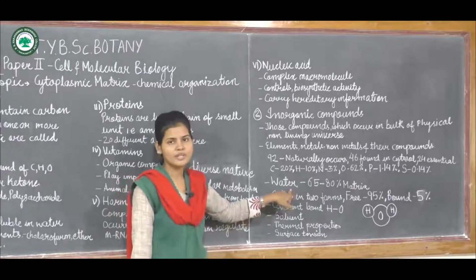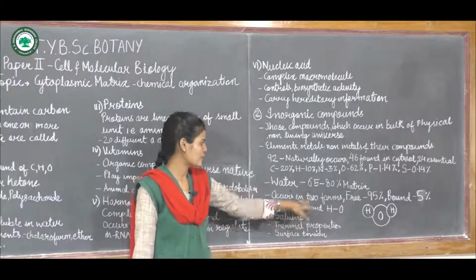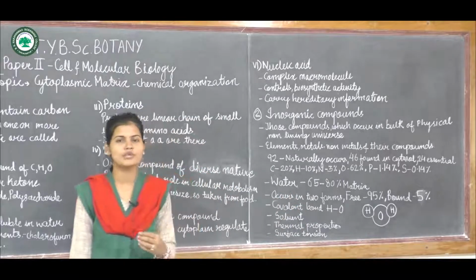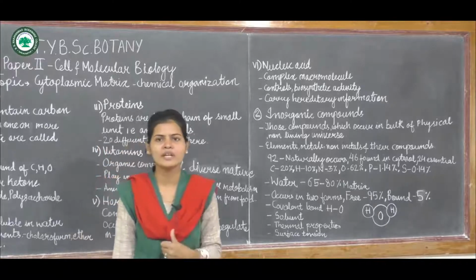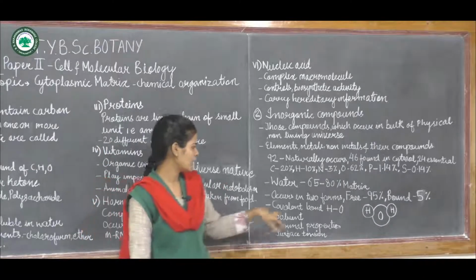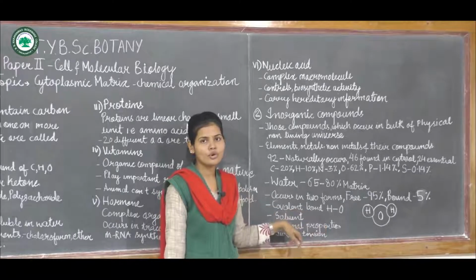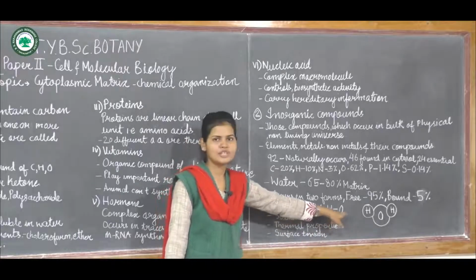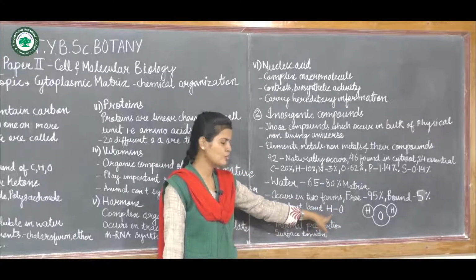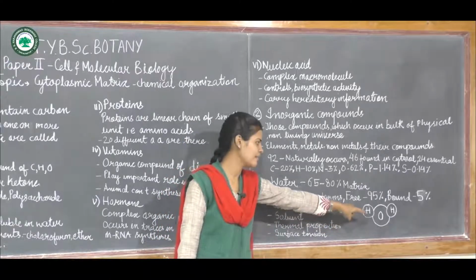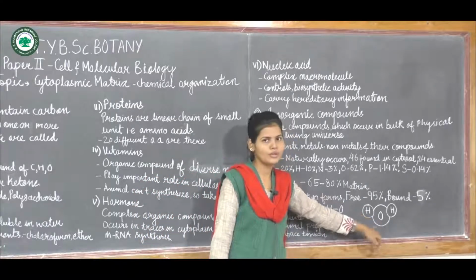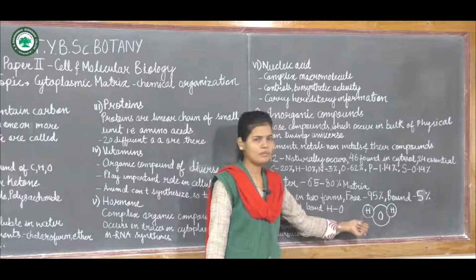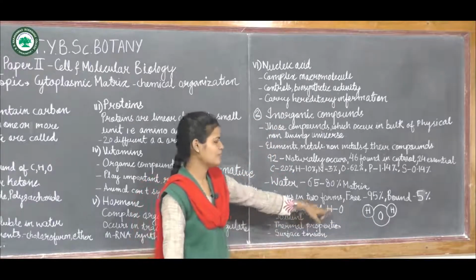Now about the properties of water. Water has the molecular formula H2O. It is made up of 2 hydrogen and 1 oxygen atom. There is a covalent bond between the hydrogen and oxygen. In them there is covalent bonding. This oxygen atom has lone pairs of electrons, and it forms a covalent bond with the hydrogen atoms.